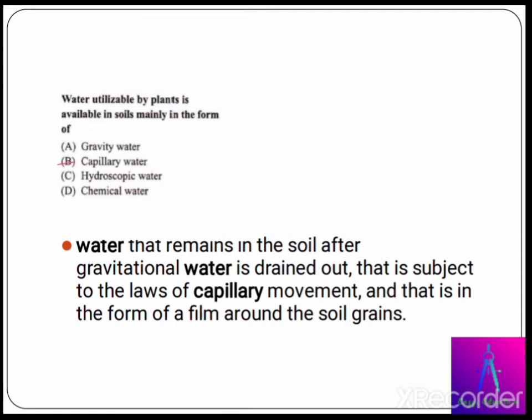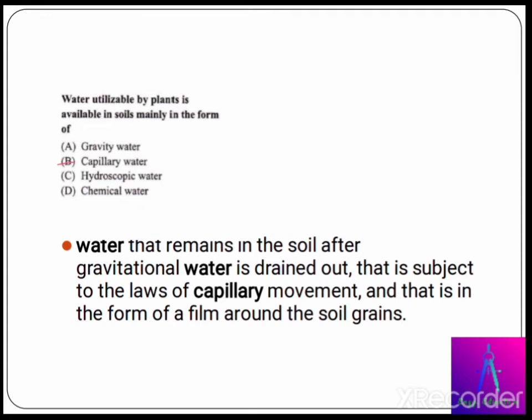Before that, we need to know what is capillary water and what is gravity water. Water that remains in the soil after gravitational water is drained out, then the water is present in the form of a film around the soil grains. That water is generally known as capillary water.